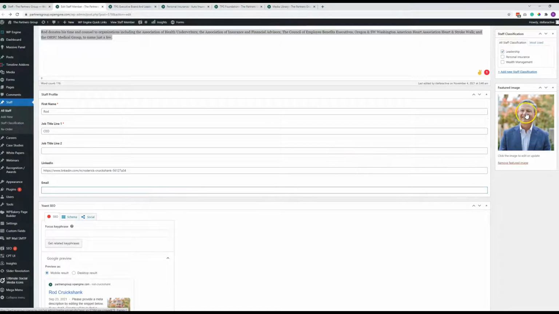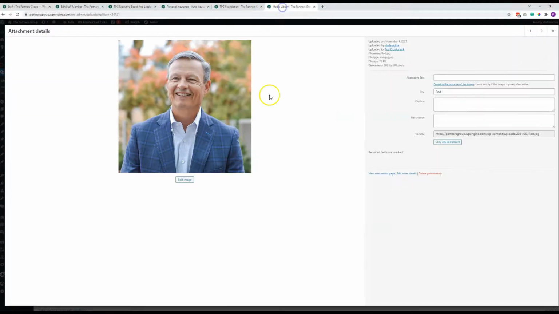Then the last thing here is the staff image, which 600 by 600 is plenty big for all instances that we have it showing on the website. You can have it bigger if you want. The system will downsize it for you for the appropriate situation. This is just a pretty good size, big enough for anything that we're going to be using it for.